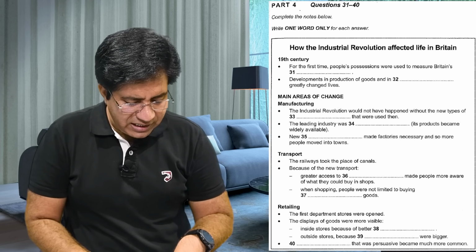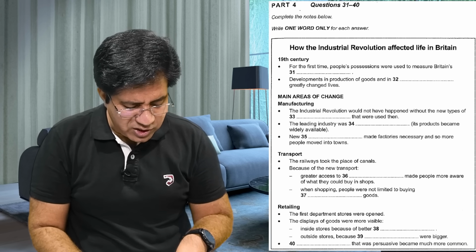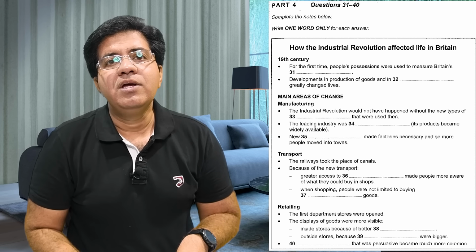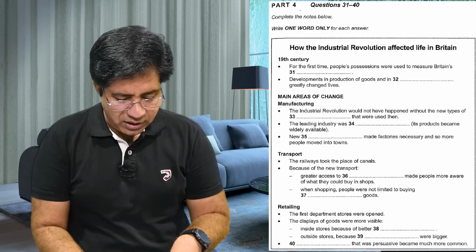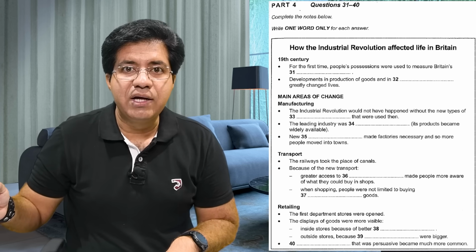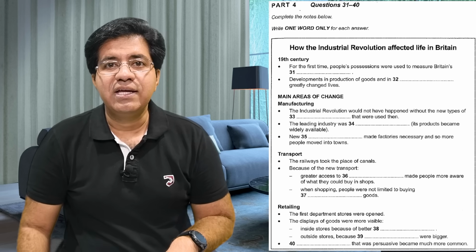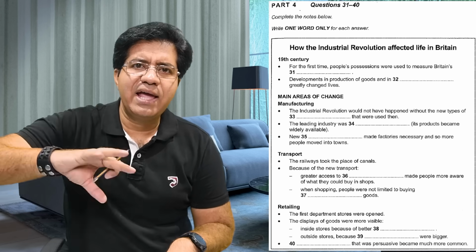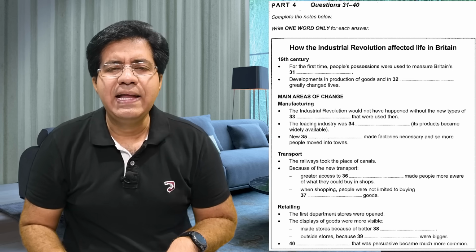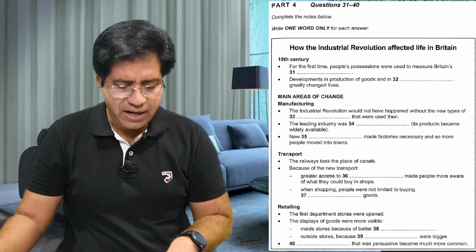So the leading industry was dash, and then they say its products became widely available. This answer can be spoken like, because of the widely available products, dash became the most popular industry. So they will just try to talk like that. Okay, give me one apple. I need one apple. One apple please. One apple to me. They can talk in several ways, right?